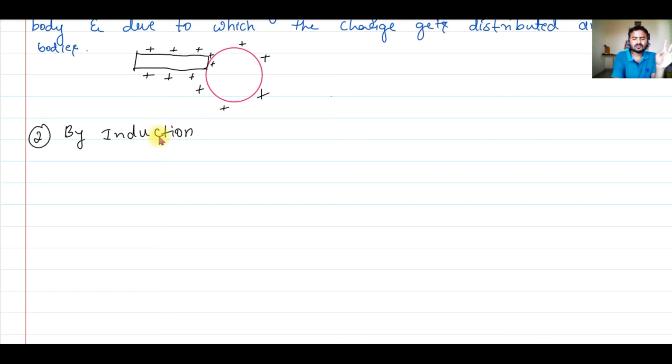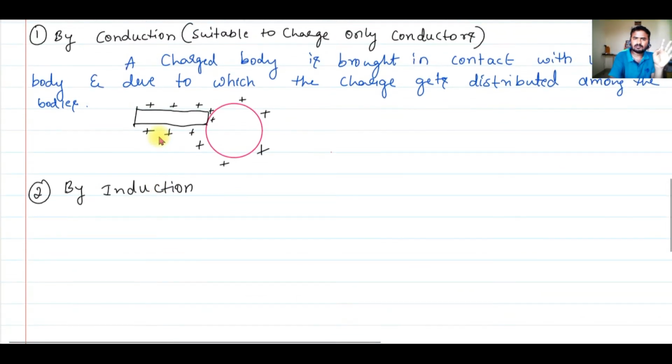Again, this method is also suitable only to charge conductors. We cannot charge an insulator in this. Insulators are those which will not conduct electrical current through them, or they will not possess free electrons, unlike conductors.